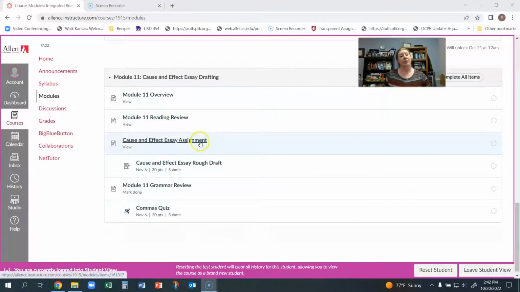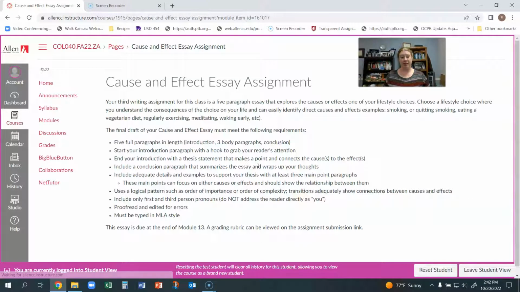Just a reminder of what the cause and effect assignment is. It's a 5-paragraph essay, and you're choosing one of your lifestyle choices where you can see direct causes and effects of something that you have purposefully done to change your life, and looking at how that has affected you. So you have the introduction paragraph, 3 body paragraphs, and the conclusion paragraph. Once you have written everything out, you're going to submit it to the rough draft assignment.